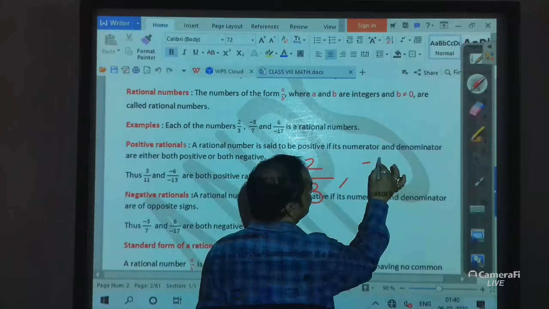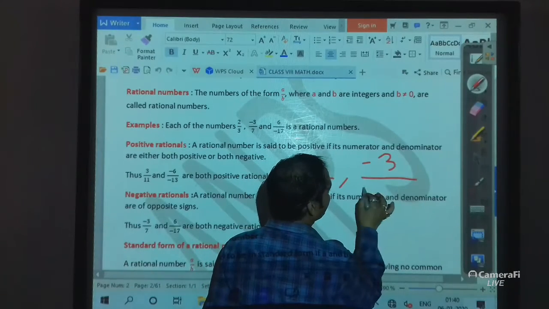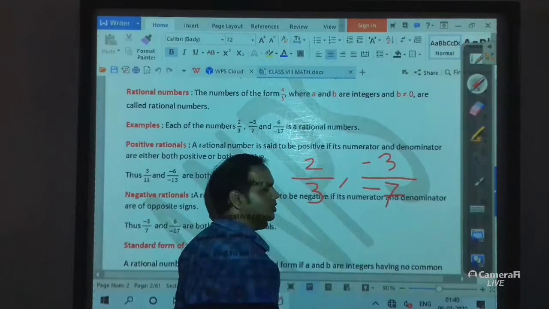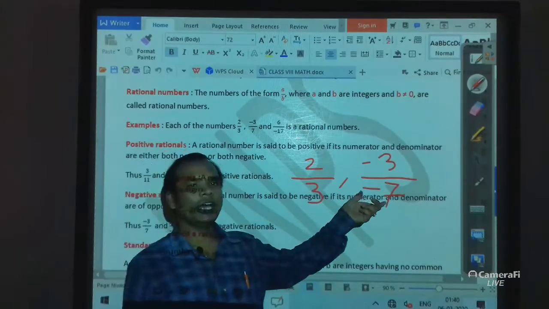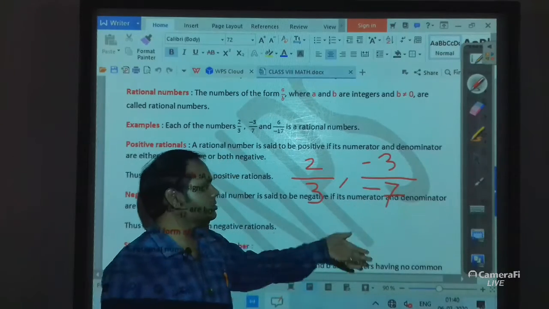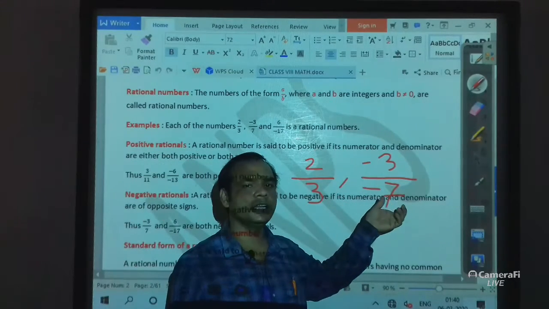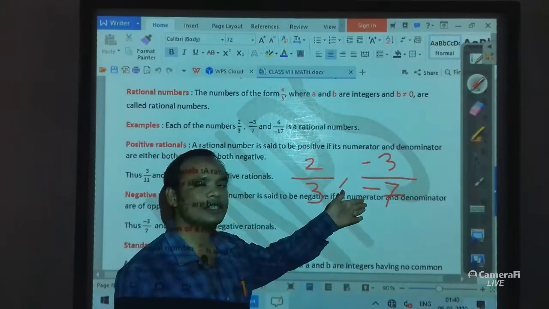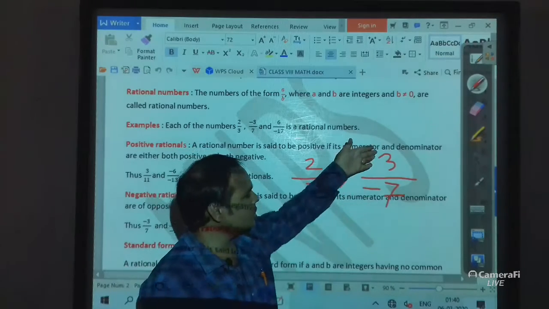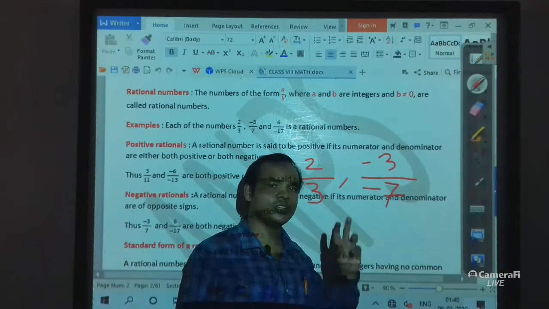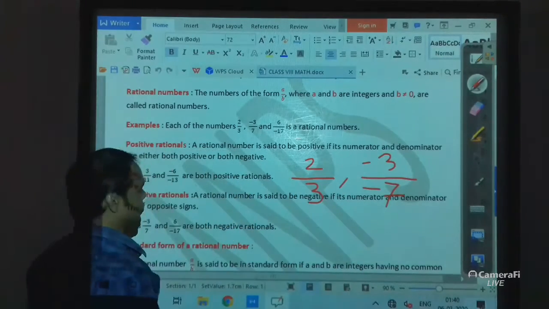Similarly, if we write -3 by -7, it is also a positive rational number, because numerator and denominator have the same sign. So minus minus is positive. So -3 by -7 is also a positive rational number.